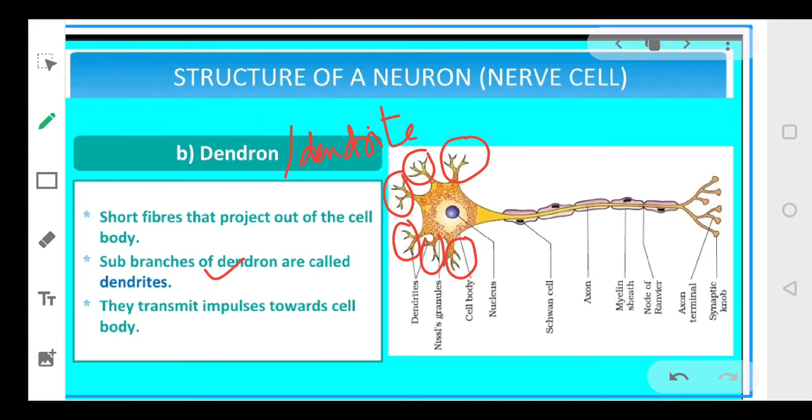And these dendrites help in sending the signals to the cell body. तो सबसे पहले जो information है वो आपके dendrites को मिलती है. So dendrites basically collect the information from your sense organs, like whatever you are seeing, smelling, or hearing. The first information is received by the dendrites, and from the dendrites the message will go to the cell body. सबसे पहले message जो collect करता है वो है dendrites.